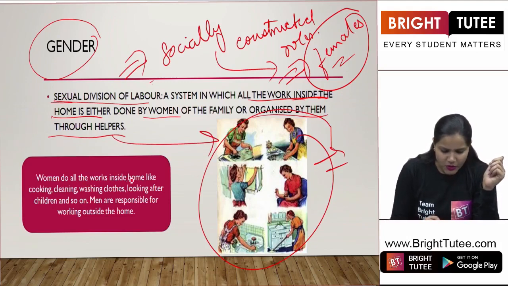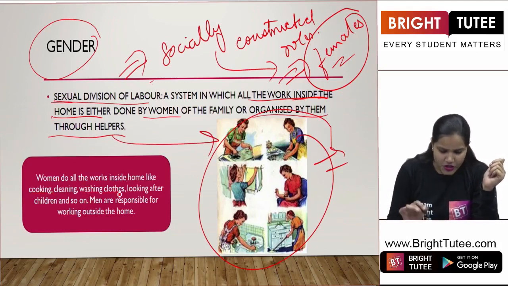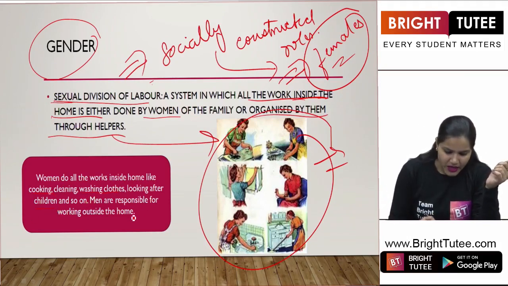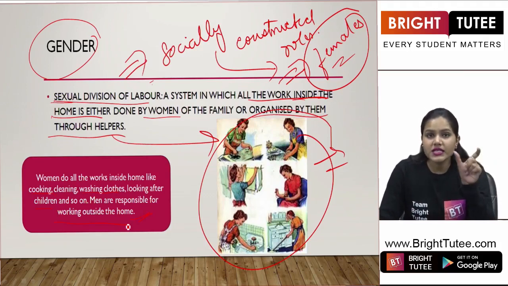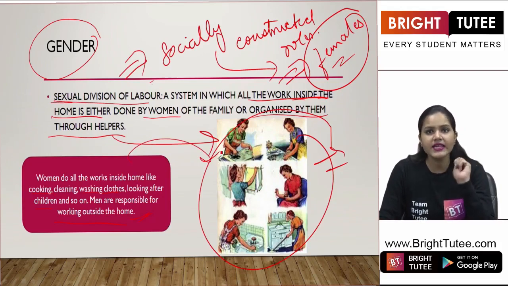So women do all the works inside the home like cooking, cleaning, washing clothes, looking after children, and so on. Men are responsible for working outside the home. So this is the sexual division of labor that we are talking about. Females are responsible for all the works to be done inside the home.